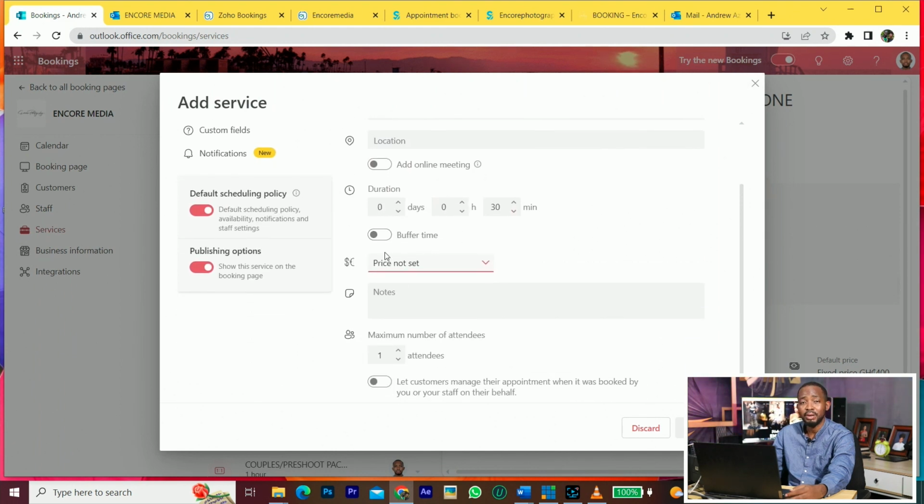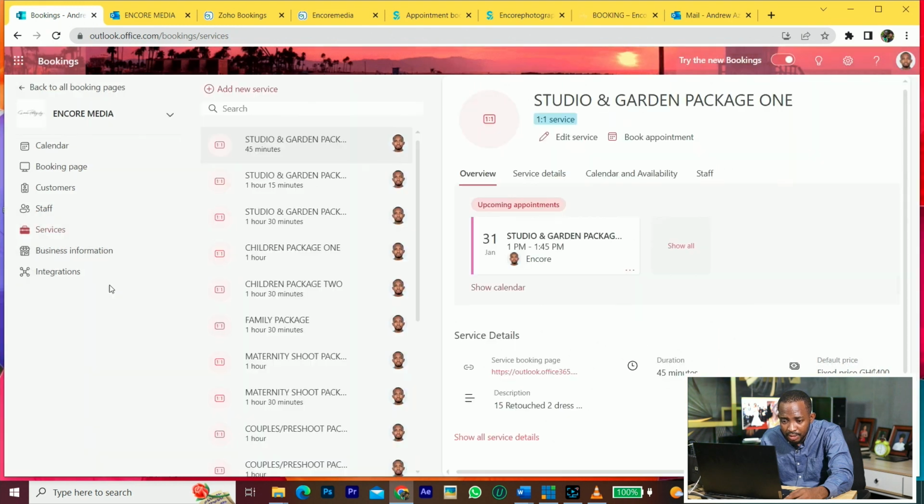Now, what is the buffer time? For each shoot, you can put in maybe 30 minutes or 1 hour before the next shoot. Normally I put 1 hour before a shoot, the reason being that I give 1 hour for makeup. So if the person books 9 o'clock, the person will have 1 hour to come and do the makeup. My booking normally starts at 9, but it will probably be 10, so the person arrives at 9, does makeup, and by 10 I start the shoot and end by 11, so that somebody else can book. After 11 you have another 1 hour free, and you can reduce the time as you want. So that is it with this one.